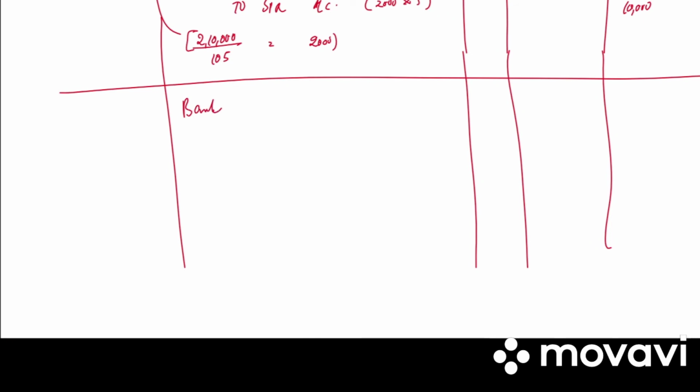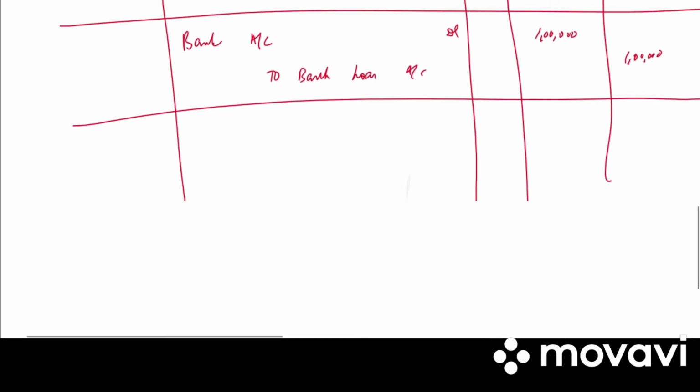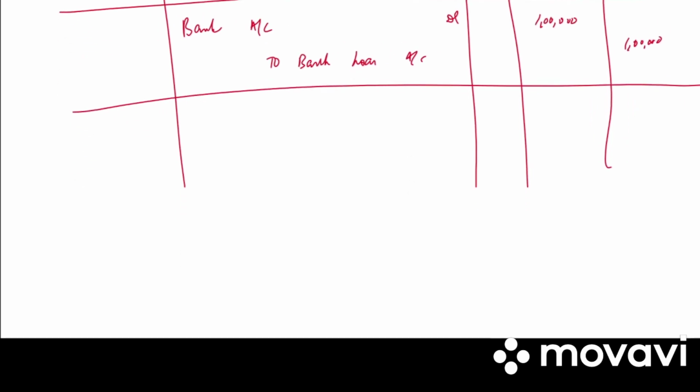Next we have collateral entry. Bank account debited to bank loan account. 1 lakh debit, 1 lakh credit. Write the narration. Loan taken secured by the issue of 1 lakh debentures.